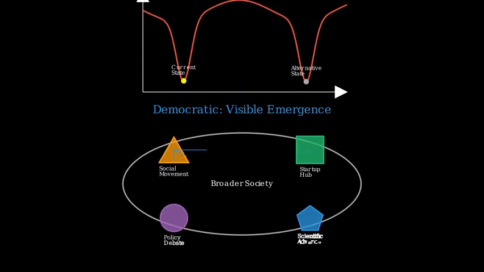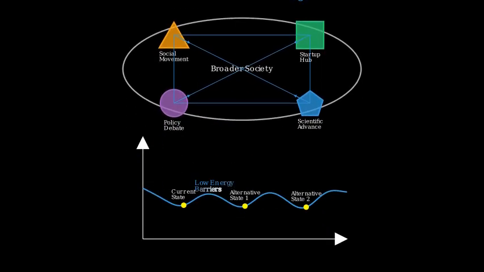Democratic systems, however, feature frequent and visible emergent events, such as social movements, startup incubators, and pluralistic debates that can reconfigure policy approaches. The barriers to change in democracies are lower, allowing for continuous small-scale experiments and gradual reshaping of the political fitness landscape.